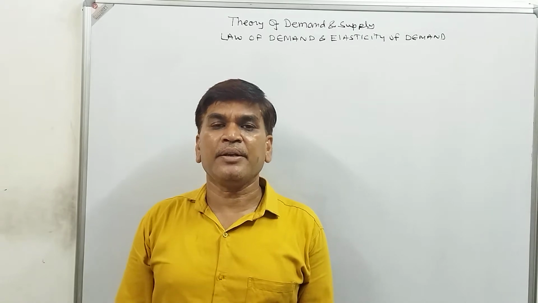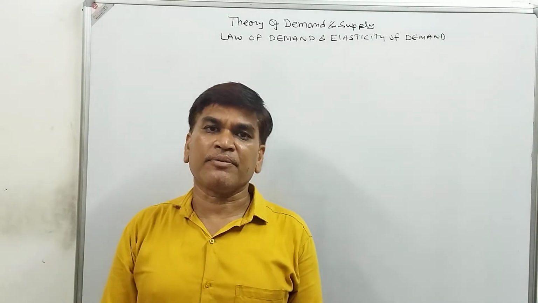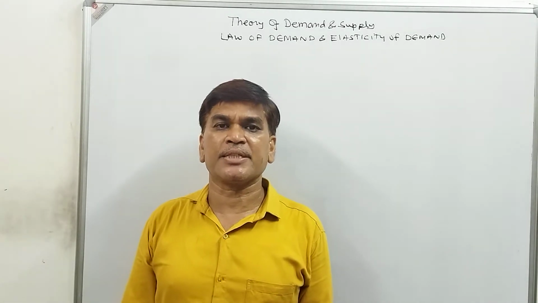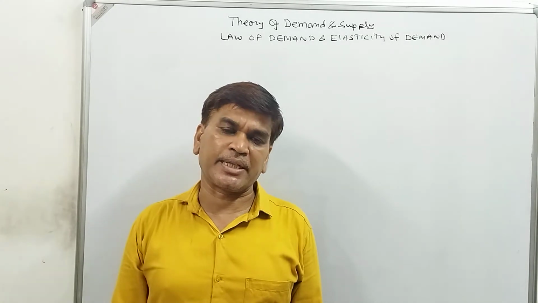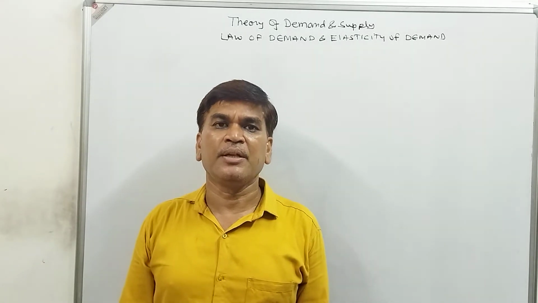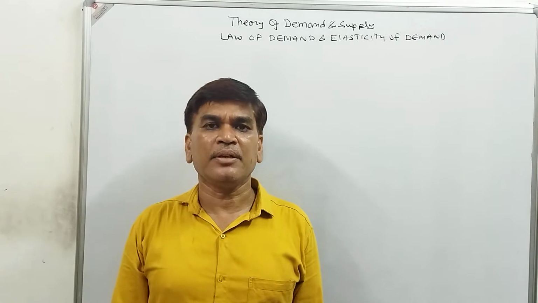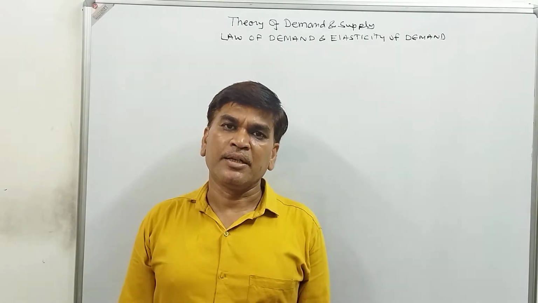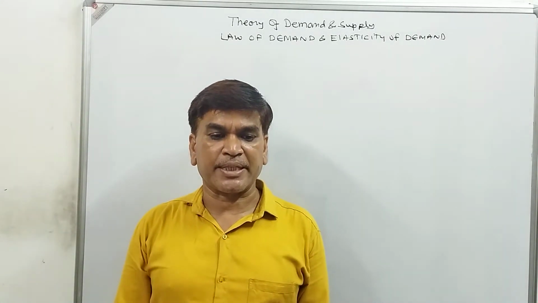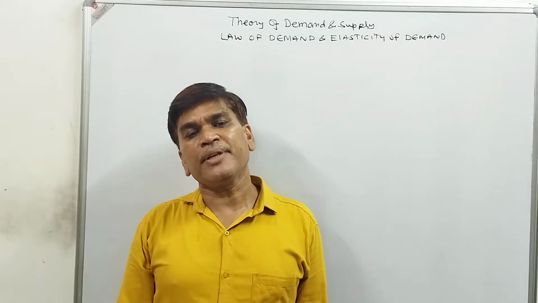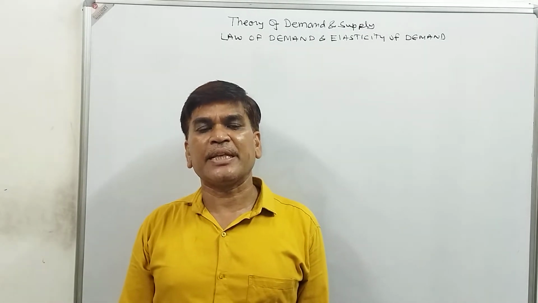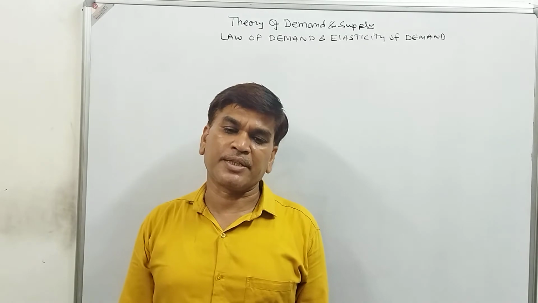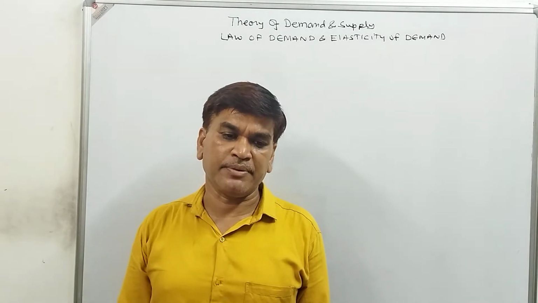demand, what is extension of demand, what is contraction of demand, what is increase in demand, what is decrease in demand, what is demand schedule, what is individual demand schedule, what is market demand schedule, etc. Then finally we will discuss what is the elasticity of demand, what is the demand curve and shift of the demand curve.